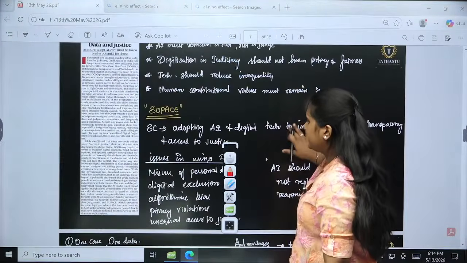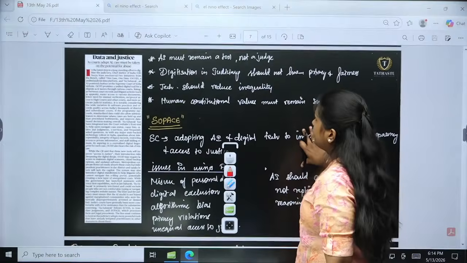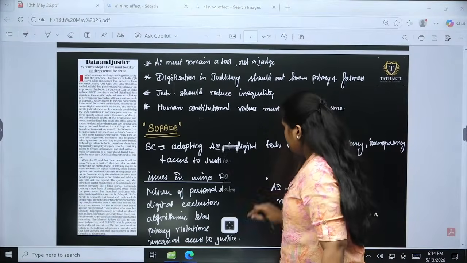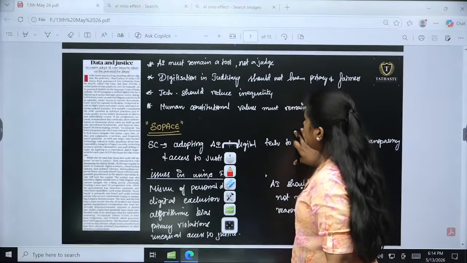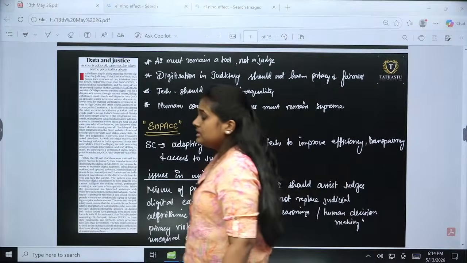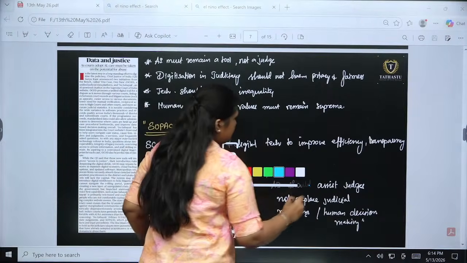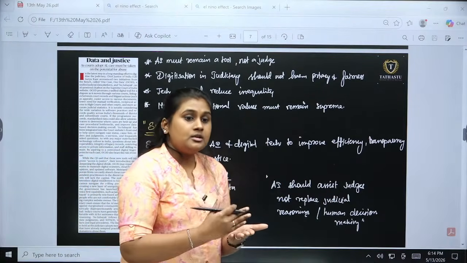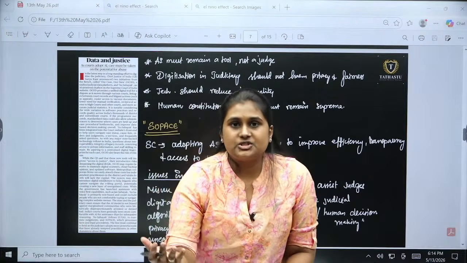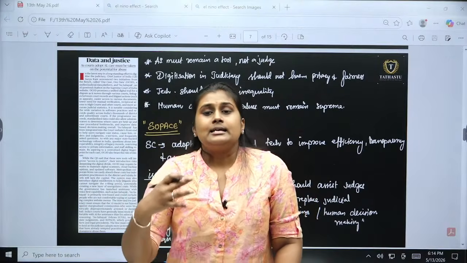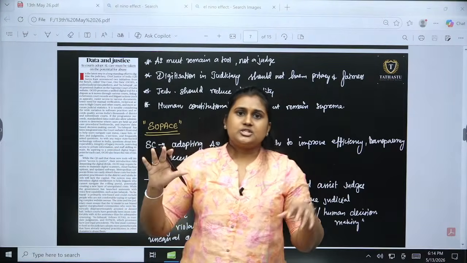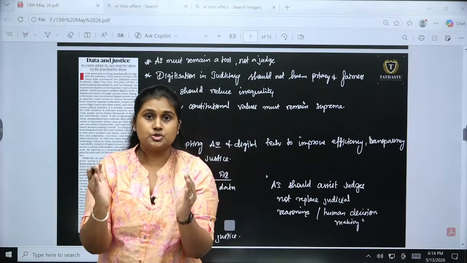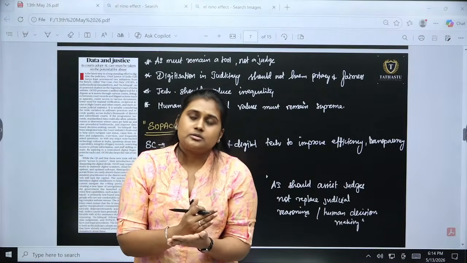It is about data and justice, where the judiciary will be inculcating AI and other things to improve efficiency and transparency, and to give immediate justice. There should be no delay in justice. So this is the major concern. If you understand the pending cases of the courts, it is huge, right? Why are the pending cases huge?